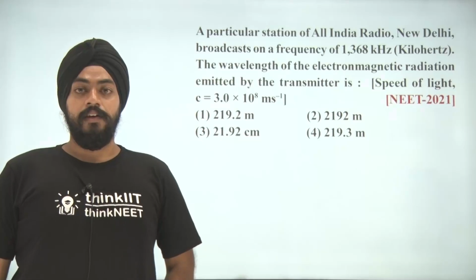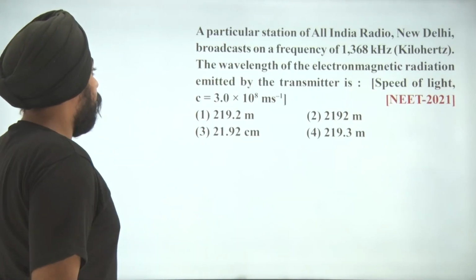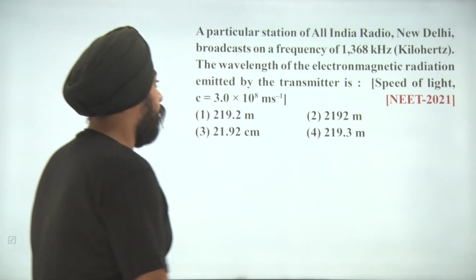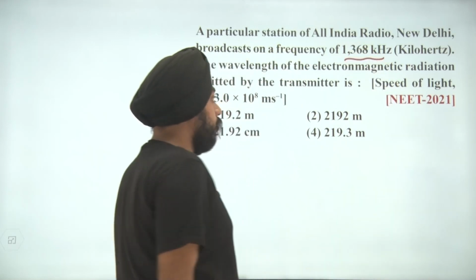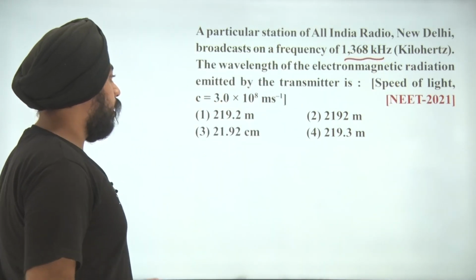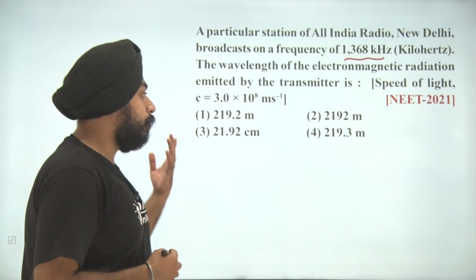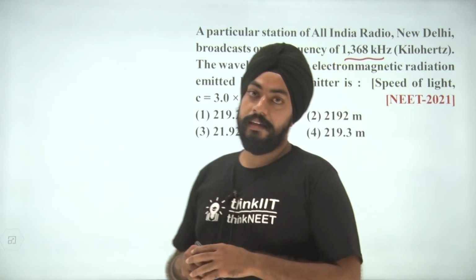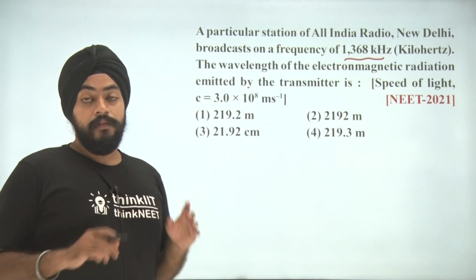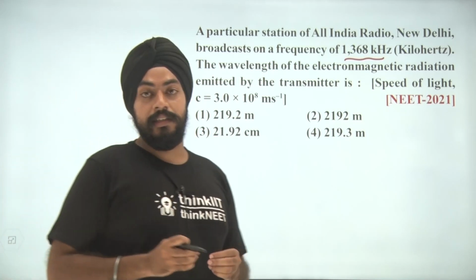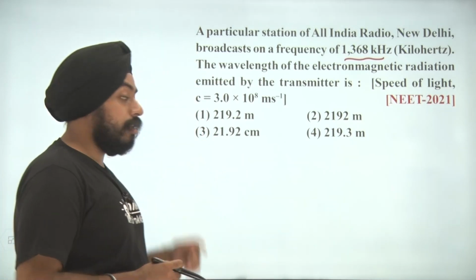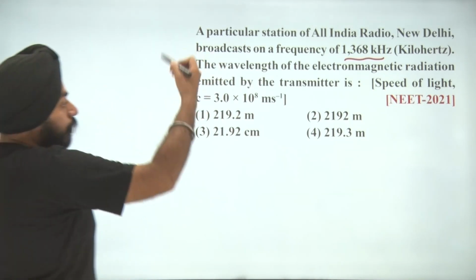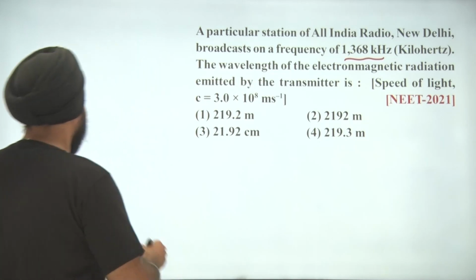Well, students, a question: a particular station of All India Radio, New Delhi, broadcasts on a frequency of 1368 kilohertz. The wavelength of the electromagnetic radiation emitted by the transmitter is? This question comes directly from the NCERT solved examples in the chapter atomic structure. We have been given the frequency and C, so we can calculate lambda out of it.